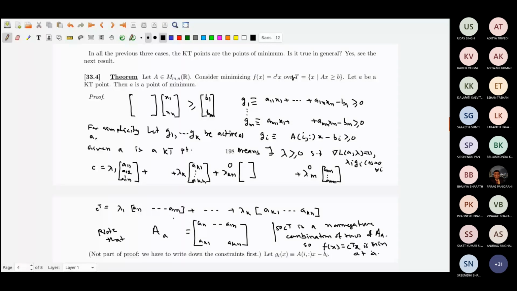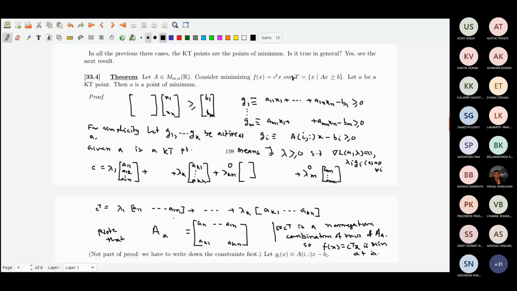The converse is also true, as I said, it is if and only if. If we have f(x) equal to C transpose x minimized by A, then we know that it is a non-negative combination of the rows. That part has been proved.